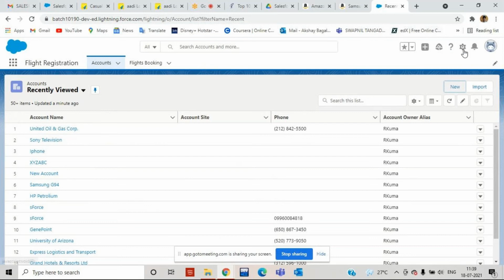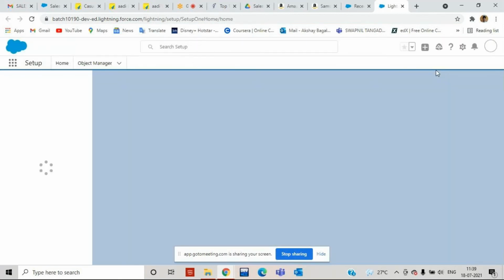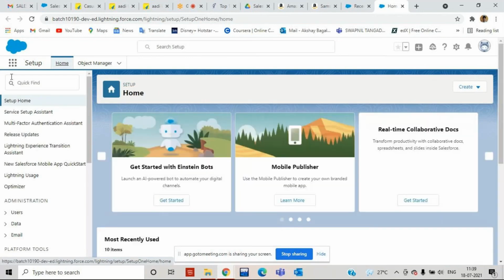What I have to do is click on this icon. I will share each and everything in detail, don't worry. I have to click on the setup. Here we have the setup. Whatever configuration and development we are going to do will go through this setup. This setup is very, very important.